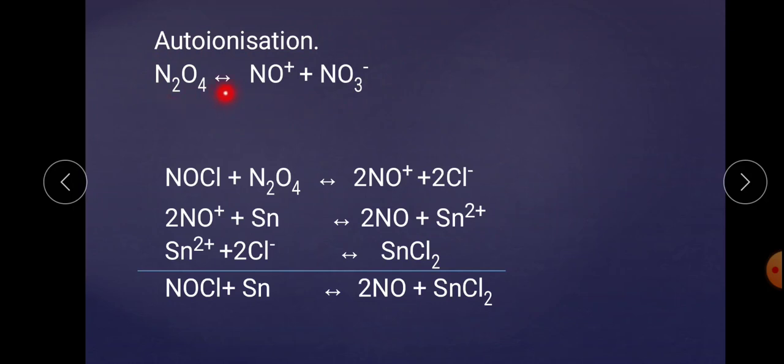The physical evidence for this reaction is not there. But if you add a donor compound or a polar solvent in N2O4, it has been observed that the electrical conductance of this solvent increases, and this happens because of the stabilization of NO positive and NO3 negative because of ion dipole interaction. What is ion dipole interaction? Suppose we are adding a polar solvent, that is HCl.